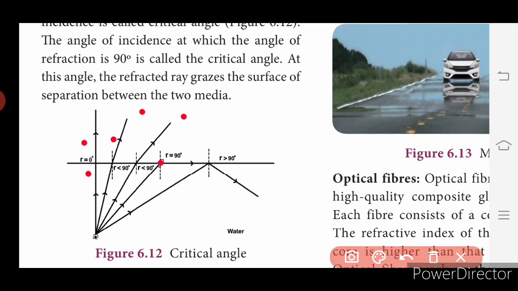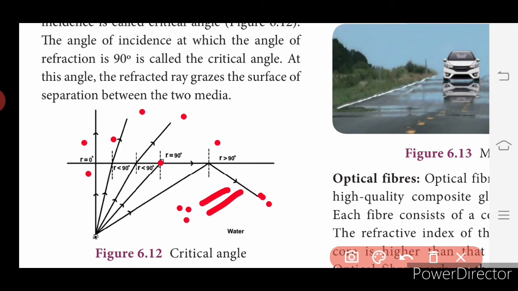But when r is above 90 degree, you can see the ray gets reflected, the refracted ray gets reflected, bounces back in the same medium. So such type of angle is called total internal reflection. The reflection is taking place inside the material.